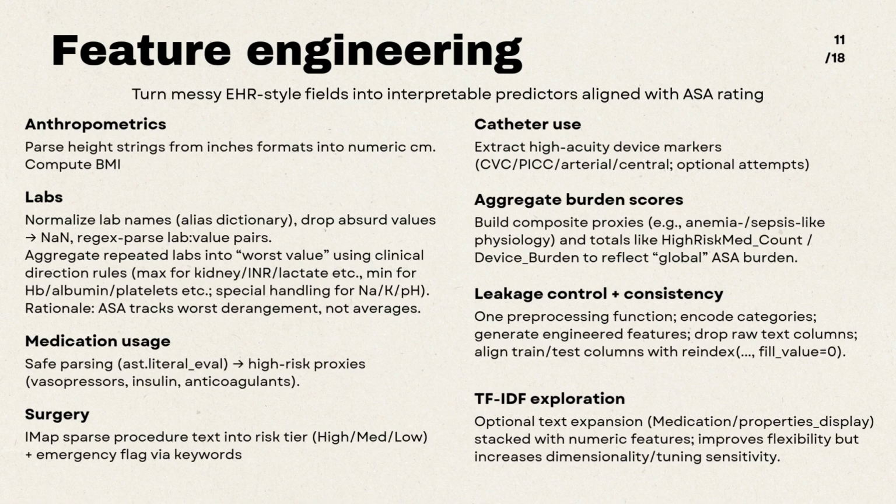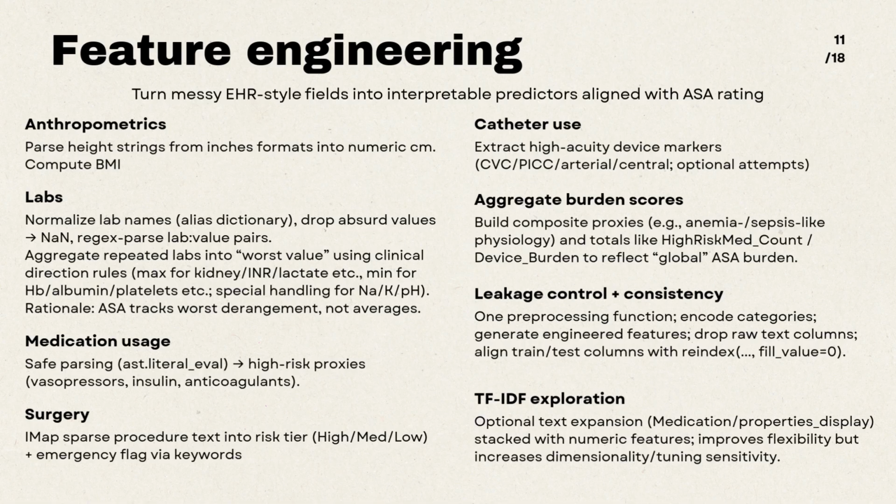Finally, I built composite indicators such as severe anemia or sepsis-like physiology from labs and meds, and I created aggregate scores like a high-risk medication count as the sum of high-risk medication flags, and a device burden score, combining device markers with ICU status in one implementation. These are useful because ASA is fundamentally a measure of global burden, not a single lab abnormality.